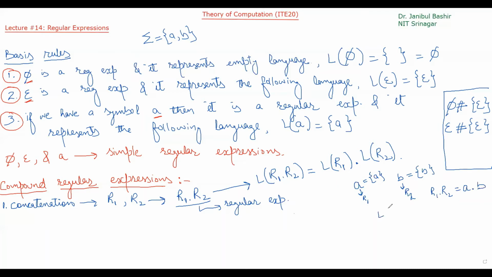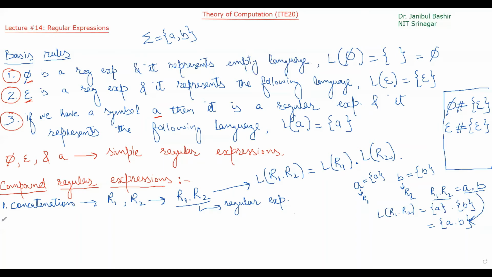So what will be the language represented by R1 dot R2? That will be the language represented by R1 concatenated with the language represented by R2. What is the language represented by R1? A. And by R2? B. So it will be AB. This will be the language represented by R1 dot R2. In terms of regular expression, it will be A dot B, which represents this particular language. So this is the first method of creating a regular expression. By concatenating two regular expressions, we get a new regular expression.